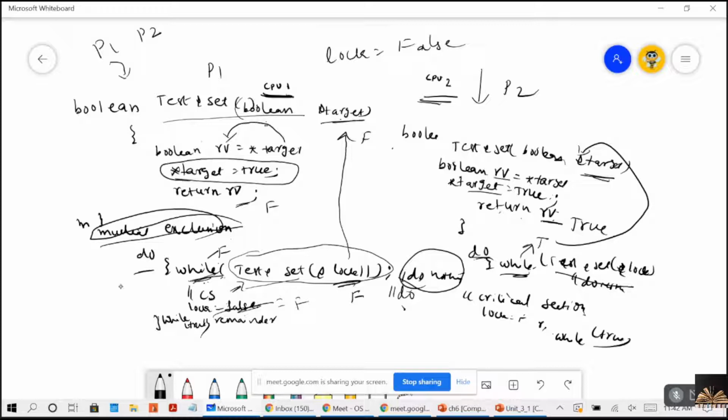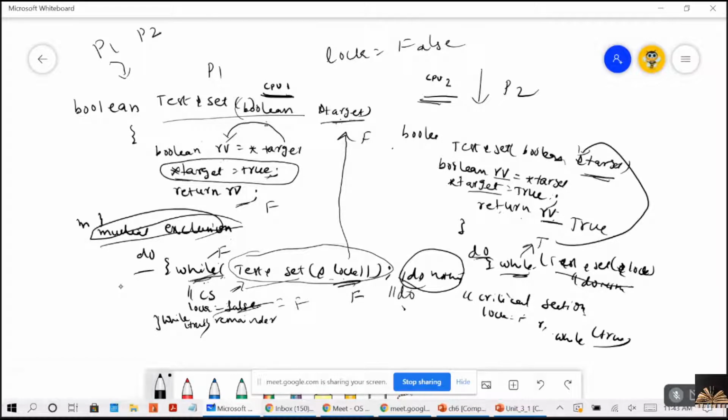It is a boolean parameter, which is target, right? What will this hold? This will hold the lock value. Lock value will be passed as the parameter to the test and set. Now, what is lock? Initially false. So it will return the same false to target. Inside this test and set, the target is assigned to RV, make the target true, return RV. Because target is false, it is returning false to the RV. And finally, this function is returning false.